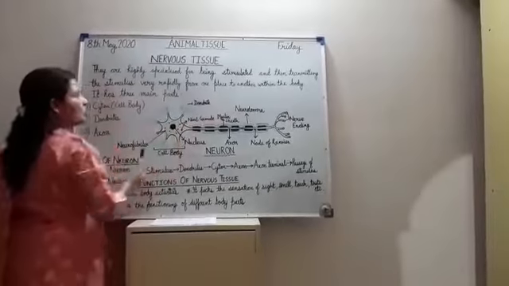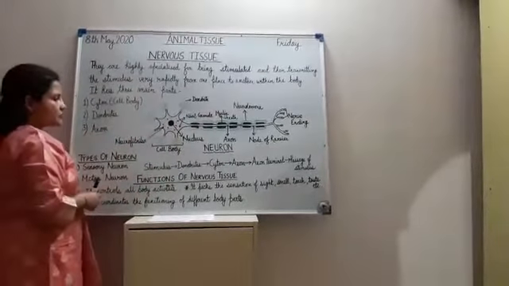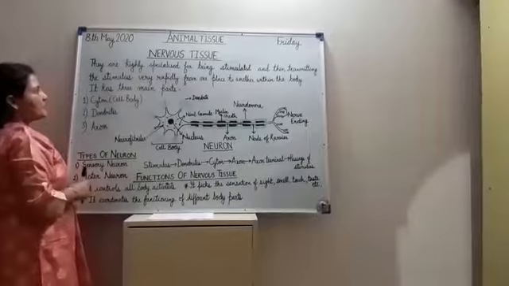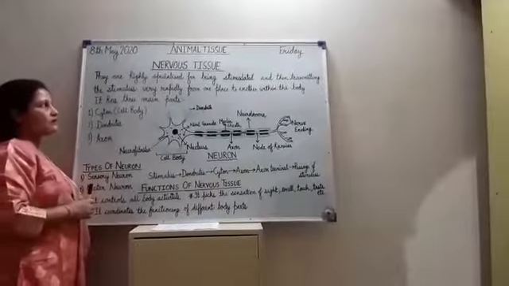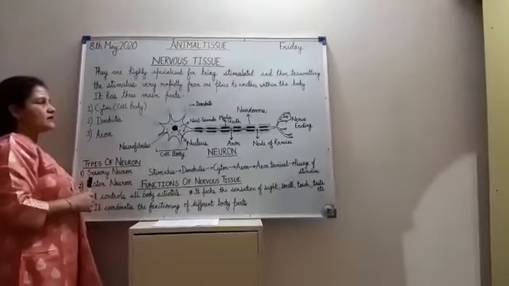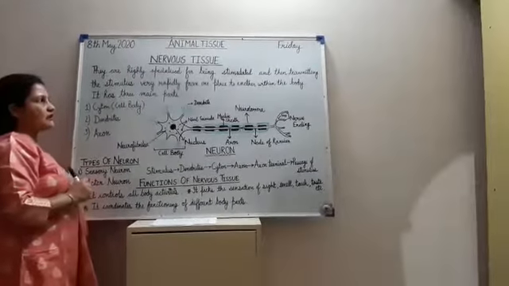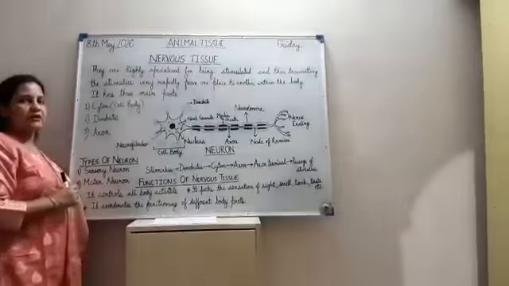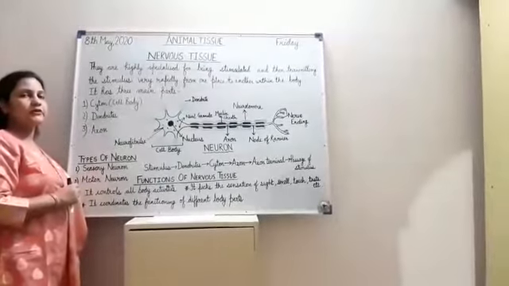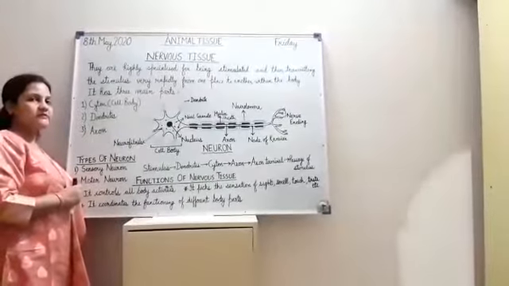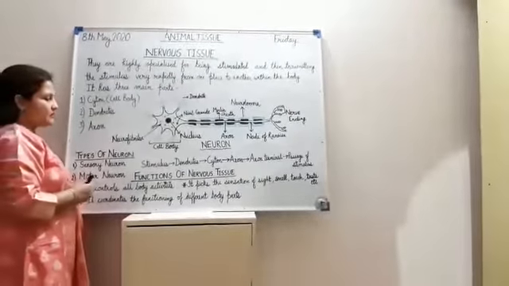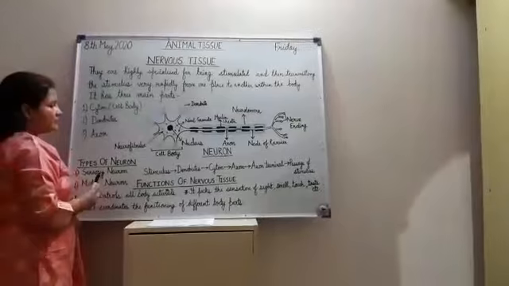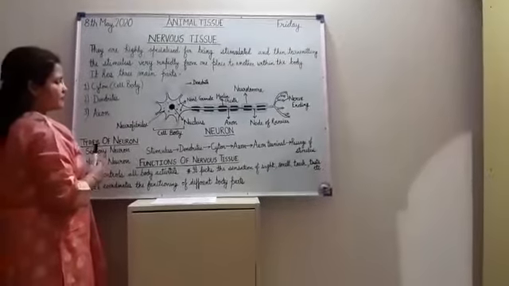Nervous tissue is highly specialized for being stimulated and then transmitting the stimulus very rapidly from one place to another within the body. The main structural and functional unit of nervous tissue is called the nerve cell or neuron. As you know, the neuron is the longest cell in the human body. The brain, spinal cord and the nerves are all composed of nervous tissue.